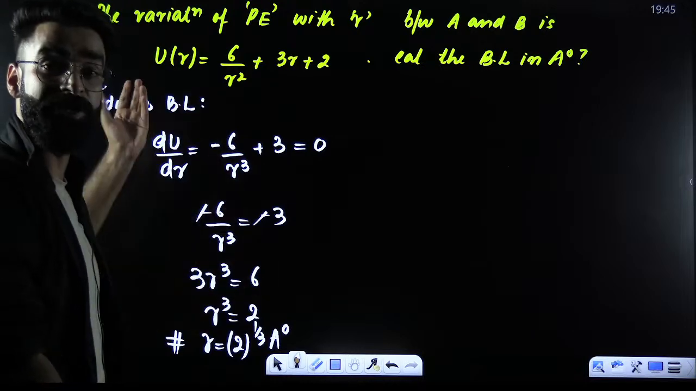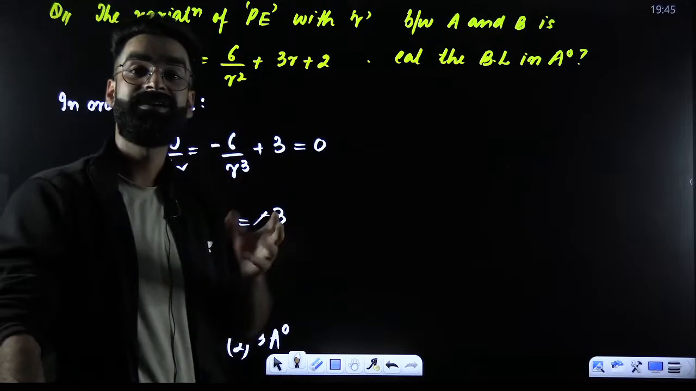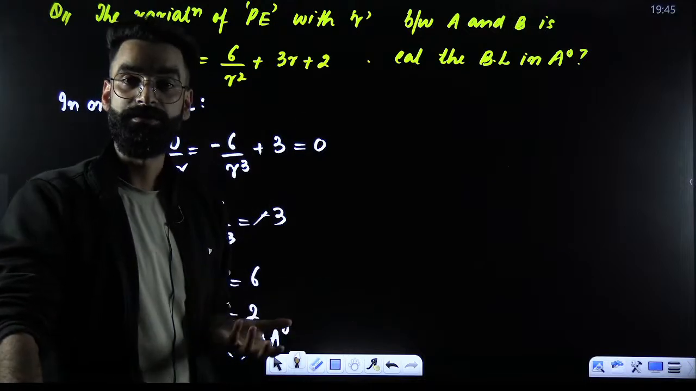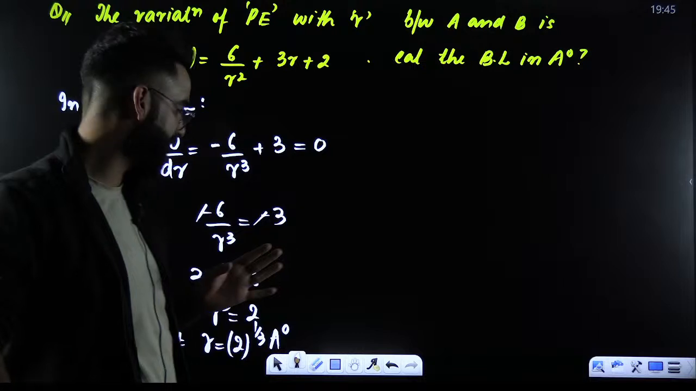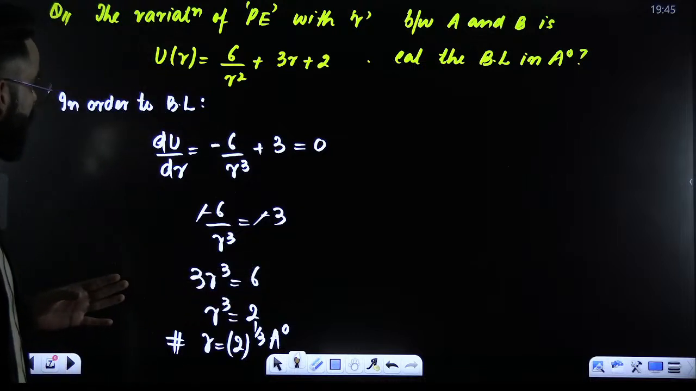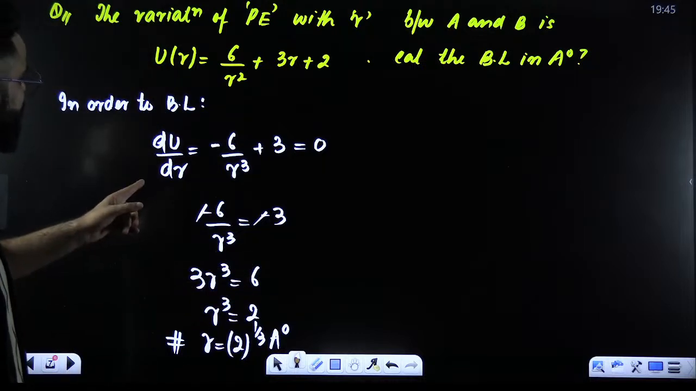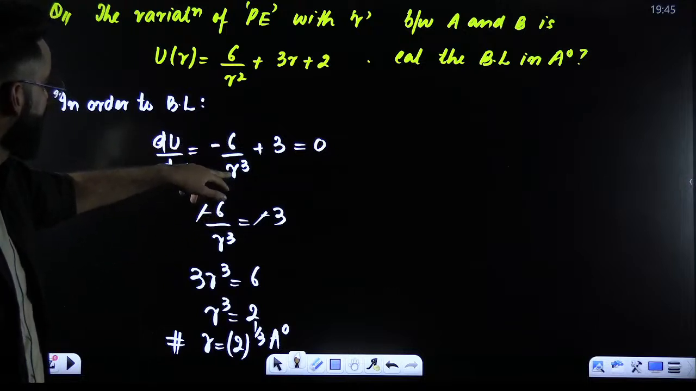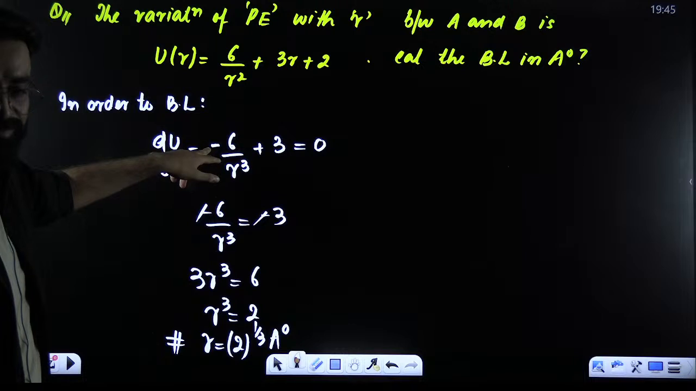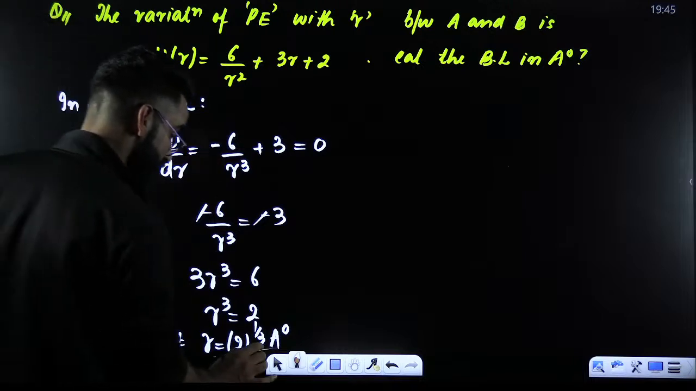So whenever a potential energy versus internuclear distance relation is given to you and you are supposed to calculate bond length, what are you supposed to do? Simple. What exactly you are supposed to do? Did I miss something here? I think I missed something. Yes, it's 12. It's not 6. Sorry, I missed something.